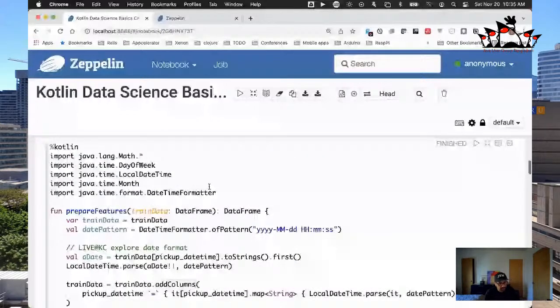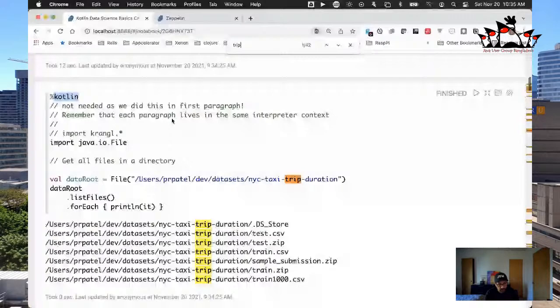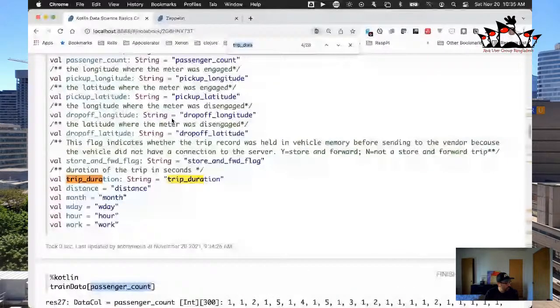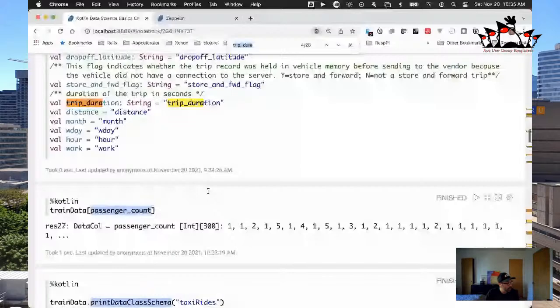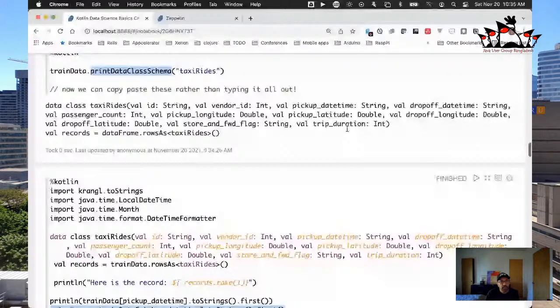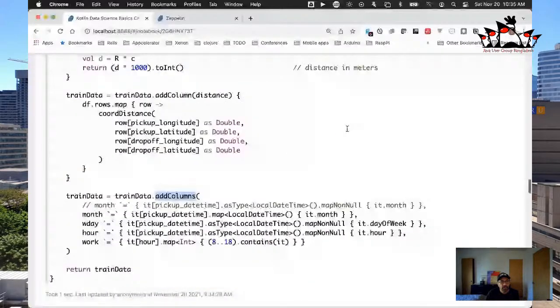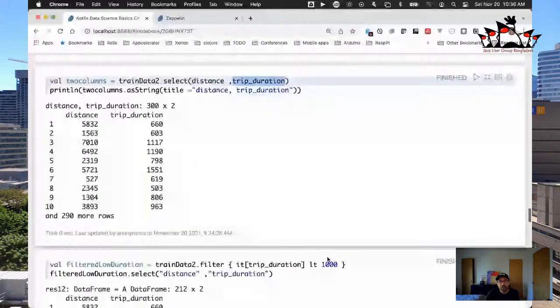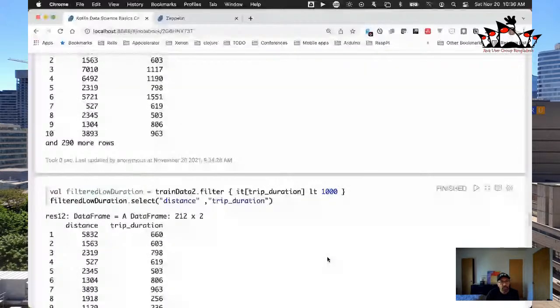Hang on just a second. Let me make sure I show this in the right place. All right, so there we go. We have all this stuff in here now. Just want to double check that everything looked good before we run the rest of this program. All right, scroll down. We've done all this stuff. Okay, the trip duration was provided for us already, but we could calculate it ourselves if we needed to.